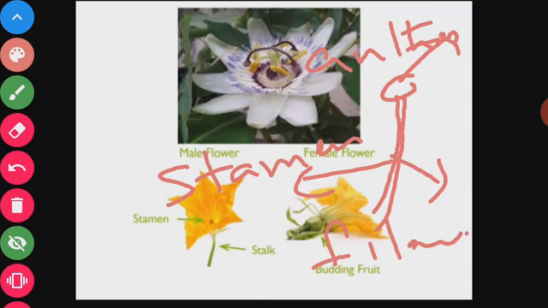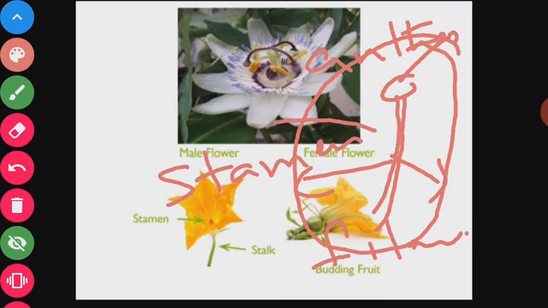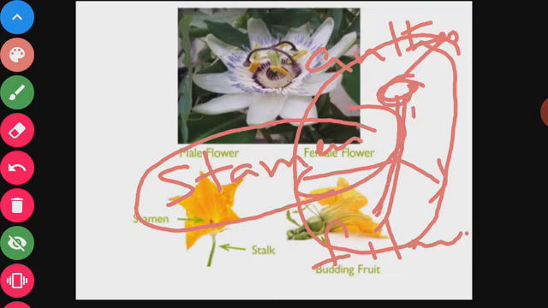This is the male reproductive part of the flower. Stamen is the male reproductive part of the flower. The stamen has two parts. This is known as anther, and this is known as filament. This filament is attached to the receptacle of the flower.